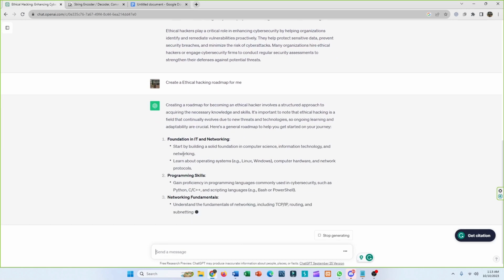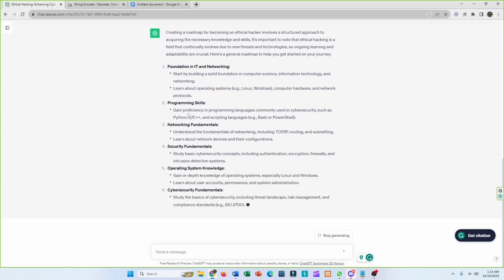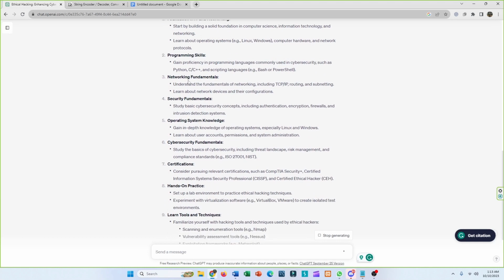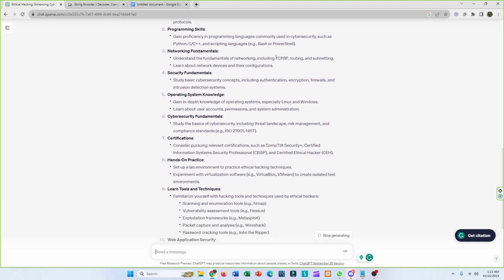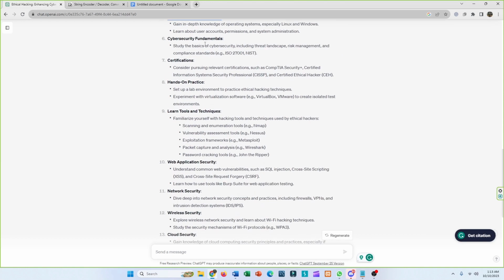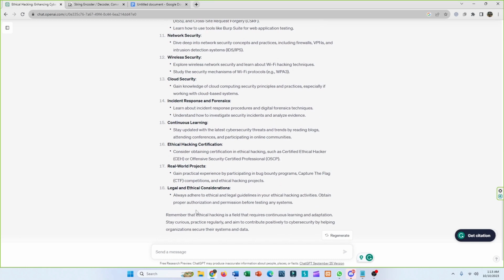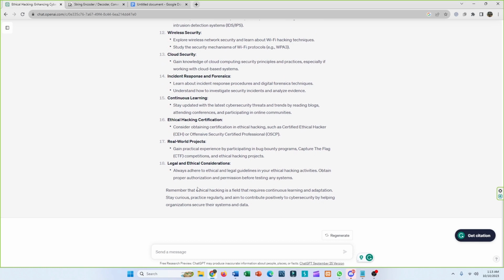It will give all the necessary things I need for ethical hacking, like foundations in IT and networking, programming skills, networking fundamentals, TCP/IP, routing, subnetting, security fundamentals, OS knowledge, cybersec fundamentals, all the certifications, tools. It has given a lot of things. So you can use ChatGPT for your education and you can learn anything for free from ChatGPT.